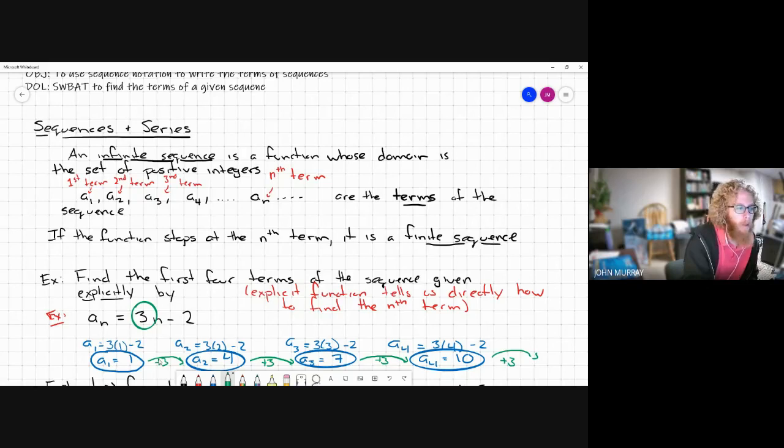Well, look at what we're multiplying by, right? So you can kind of start to see those relationships between the explicit function and what's happening with our sequence. Okay, any questions so far? I know some of this might be new with the a sub n, with the an, but really it's just patterns. So any questions so far?